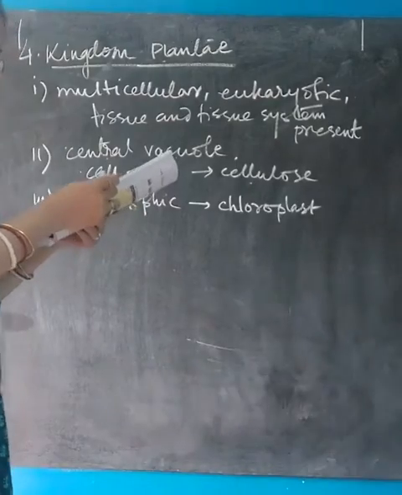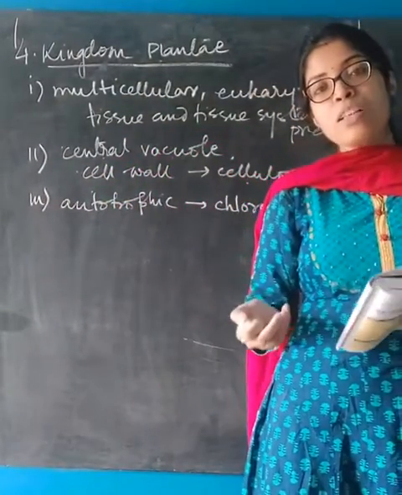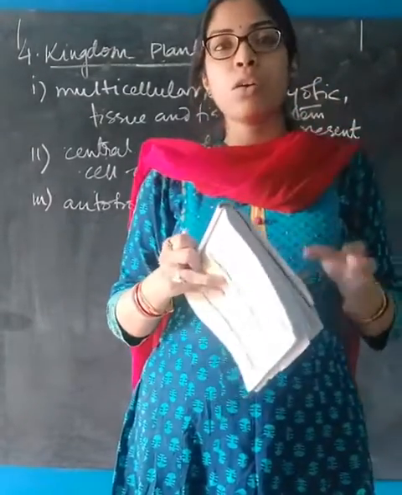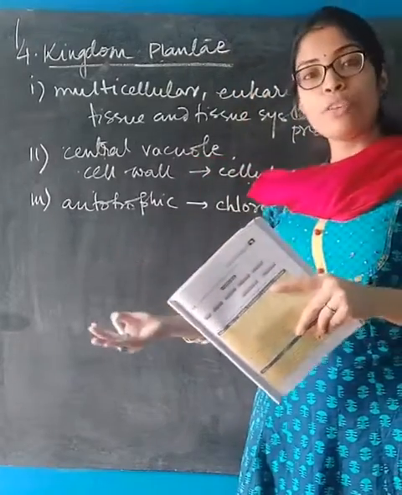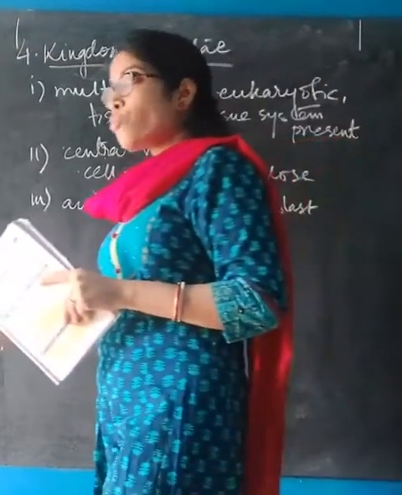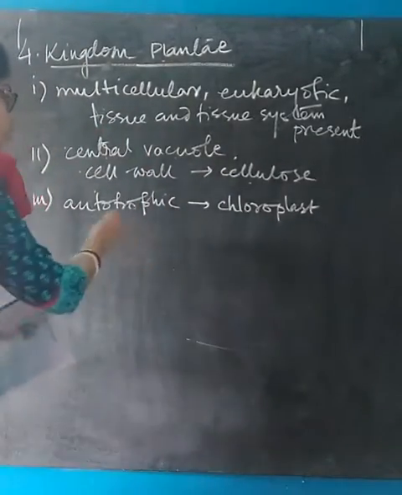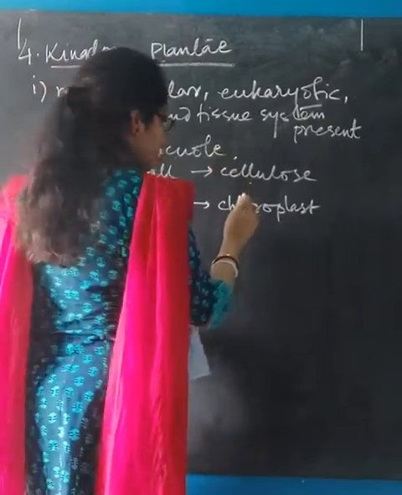A few plants are heterotrophic also, either saprobic or parasitic. Some plants, we all know that they are insectivorous plants. They feed on capturing insects, and those are not chlorophyllous plants, do not undergo autotrophic nutrition, but those are rare ones. Mostly plants undergo autotrophic nutrition since they have chlorophyll in the chloroplast.